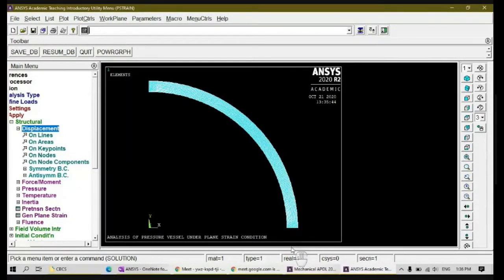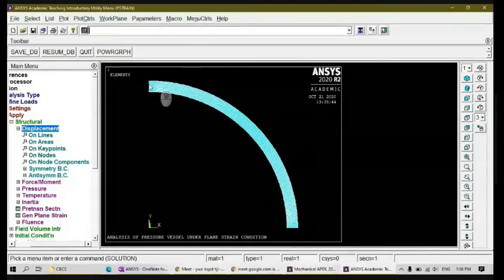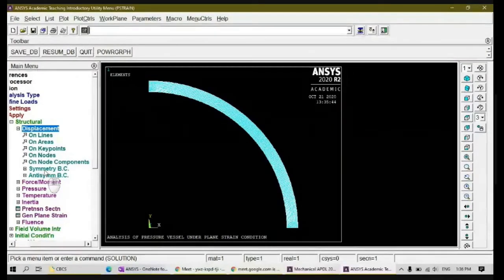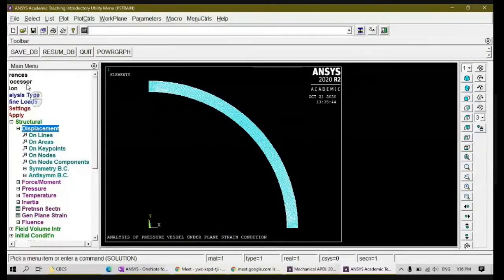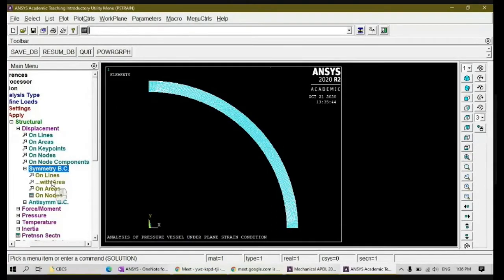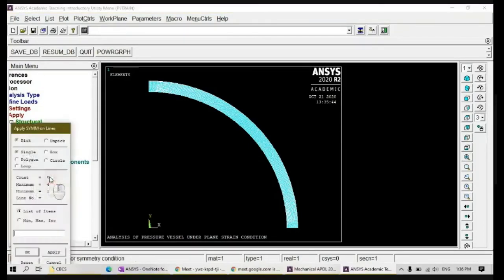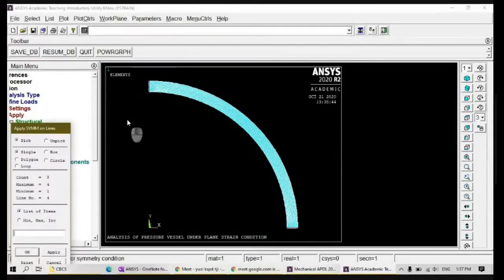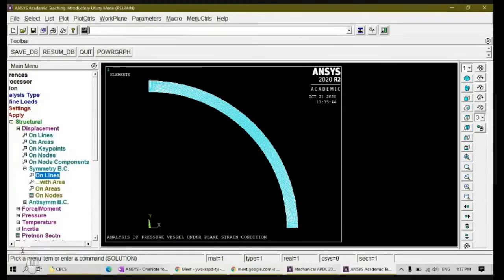You have a continuous circle here, but I consider only a part of it, right? So I should go for a symmetry boundary condition, because it is symmetrical along that path also, right? Go to symmetry boundary condition, select symmetry BC, go to lines, on lines, select this line and this line. These are the two lines which are to be continued, right? I select these two lines and then click OK, right?